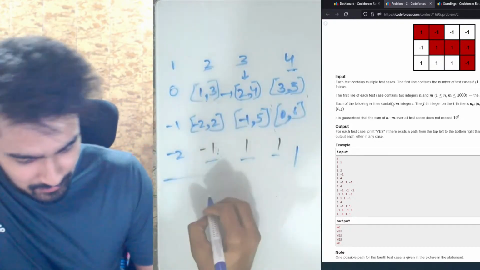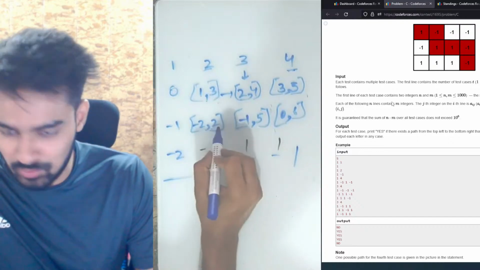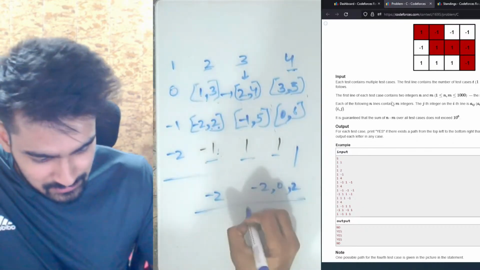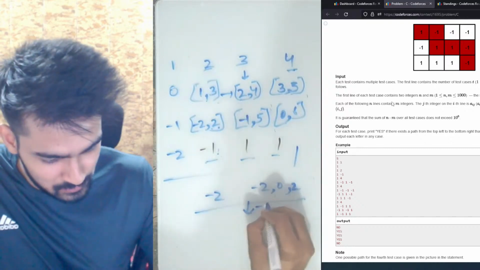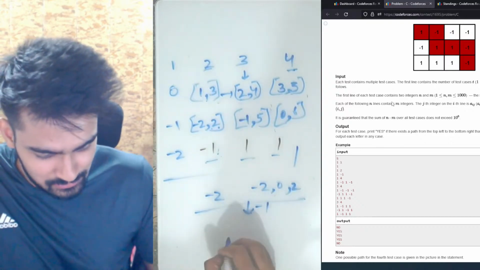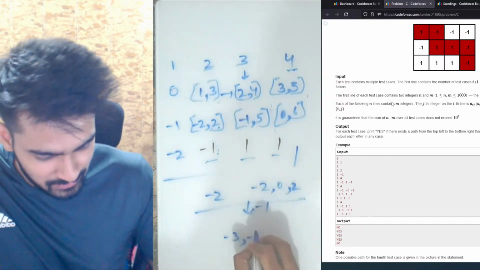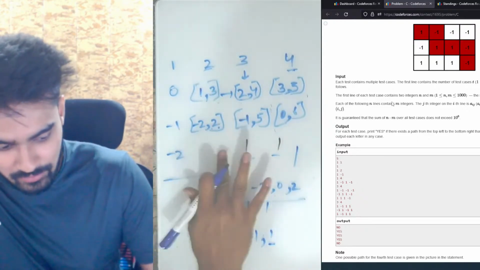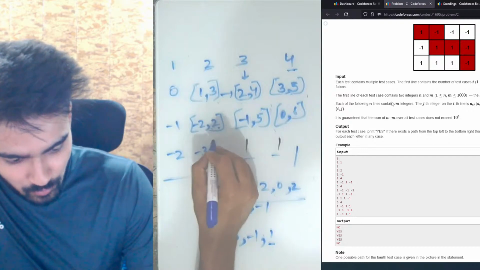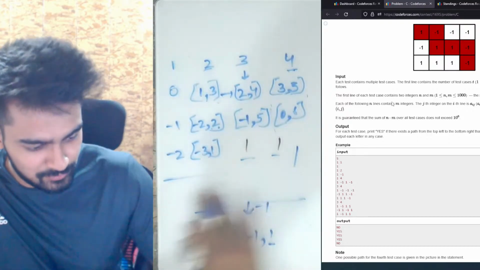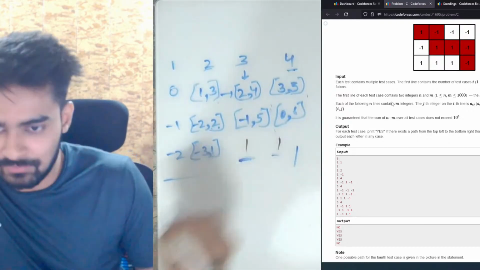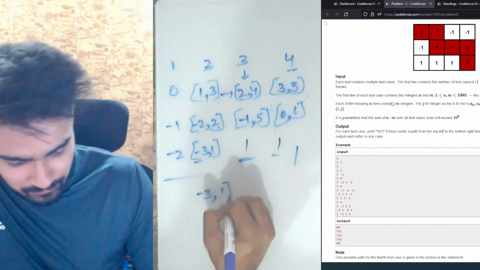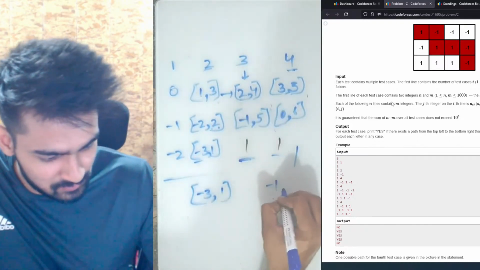So we have -2 here, and here we have -2 to -2, which is -2, 0, and 2. We need to merge these values. Okay, then do -1. So this becomes -2 minus 1 is -3, 0 minus 1 is -1, 2 minus 1 is 1. So we have from -3 till 1. Okay. Now if you see, for this index, on the left side, we have all the values from -3 till 1. And on the top side, we have -1 till 5.